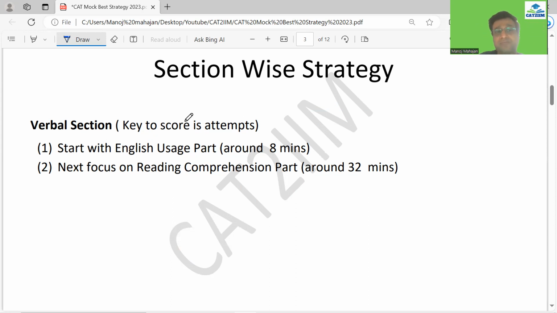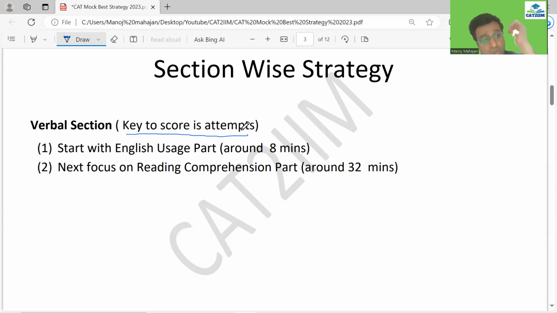So the verbal section: normally what I feel is the key to score is attempts. You have to push your attempts. I'm not saying flukes, I'm saying you have to push your attempts. If you think that you just do 8 attempts, 10 attempts, maybe 12 attempts in the verbal section, and that 90% or maybe 100% of them would be correct, it would be very difficult to get the VRC questions correct.